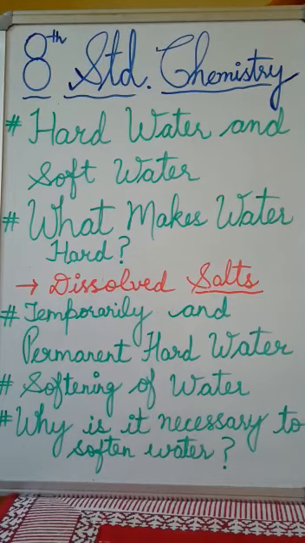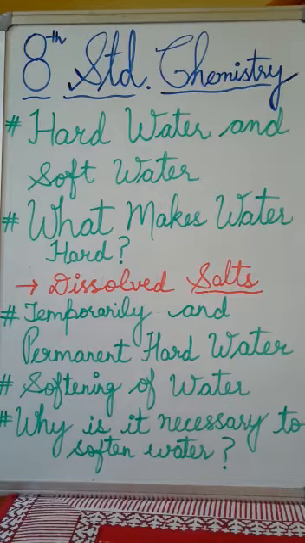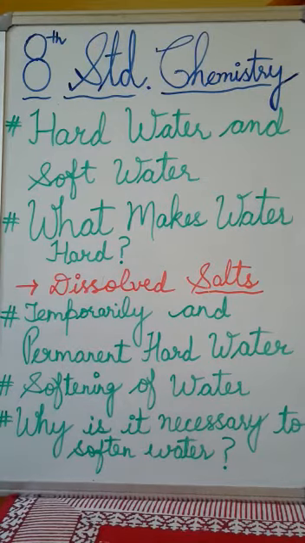And our next topic is softening of water. So if the hardness of water is removed, soft water is produced, and the process is called softening of water. So it is simple and clear. And then methods: the following methods are used to soften water. So two methods are discussed here. The first one is boiling, and the second is treating with washing soda.